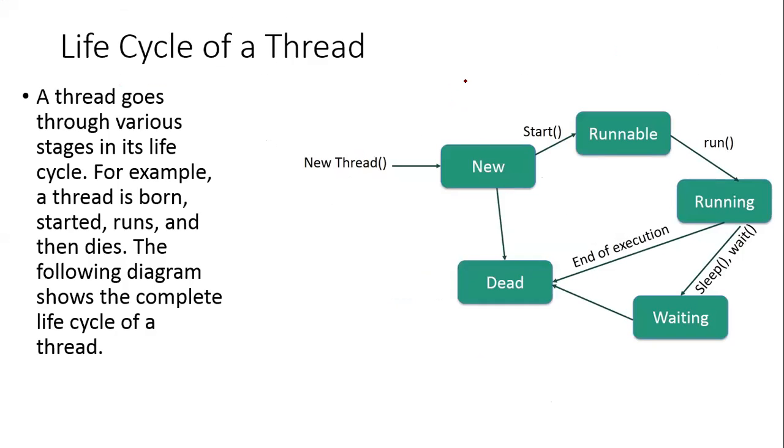Here, one of the features of multi-threading which we need to come across is the life cycle of a thread. Like in multi-process, which we have studied in operating system, whenever I have a process, you will have a start. That means the process will start, and then every stage. Once a process is in the queue, once it is ready, then it will enter into the process mode and it will be executing. In case some other process comes and gives a request, then the current process will stop and the next process will enter. This and all we have studied in operating system.